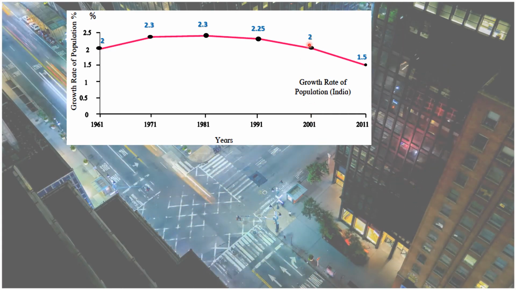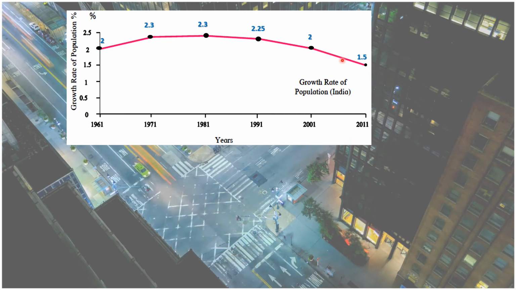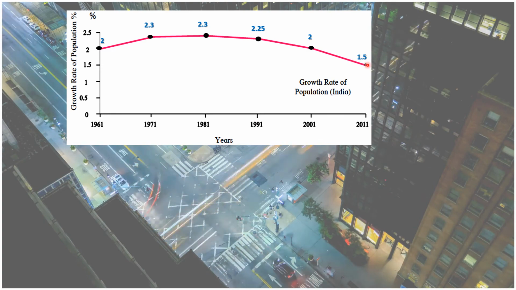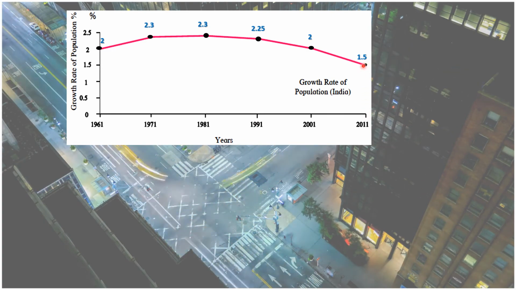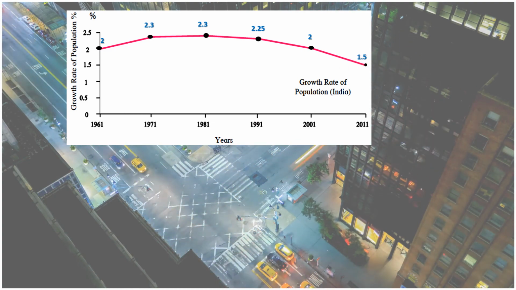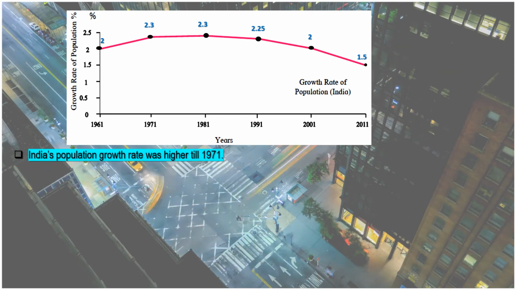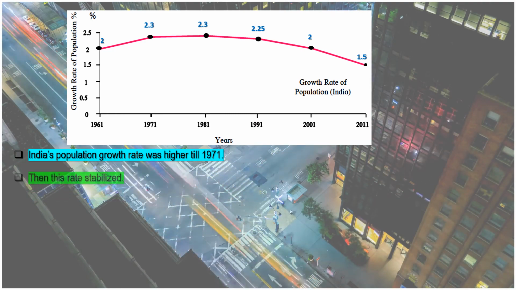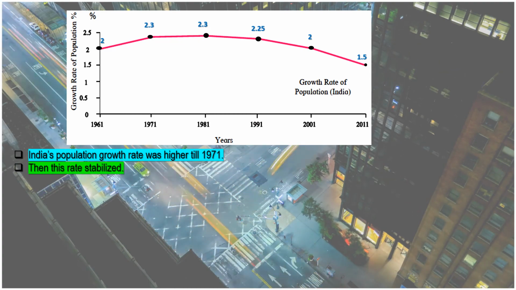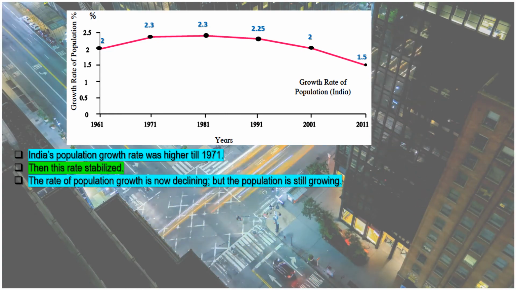Now from 2001 till 2011, we see that the graph is moving at a faster pace in the downward direction. It's decreasing at a faster pace. So here in 2011, the growth rate of population of India was approximately 1.5%. As studied, India's population growth rate was higher till 1971. Then this rate stabilized. The rate of population growth is now declining, but the population is still growing.